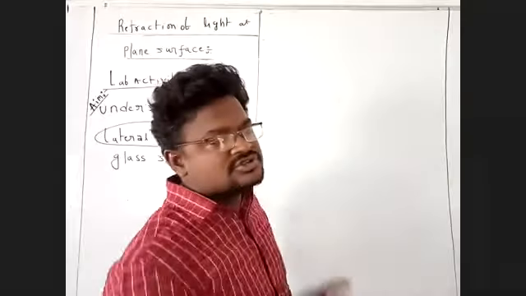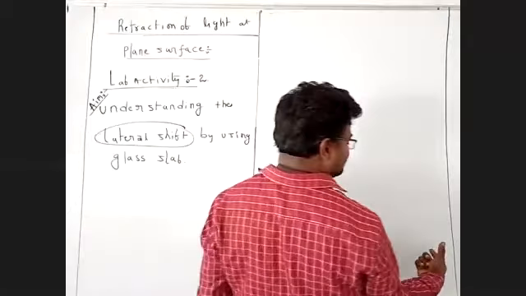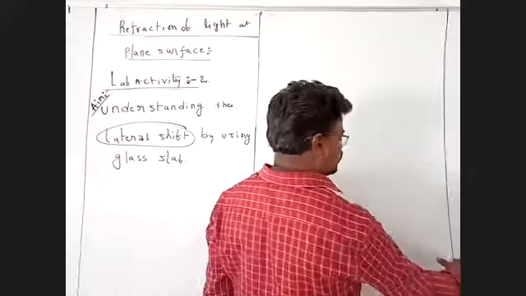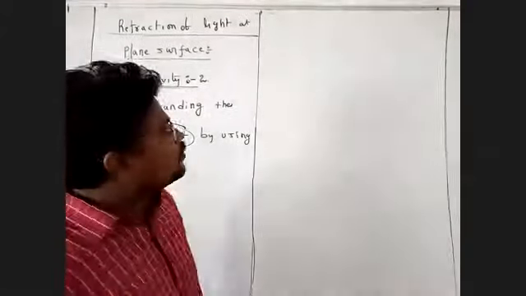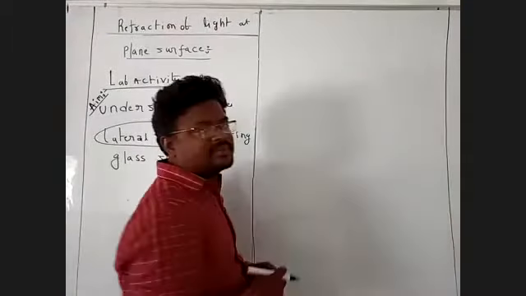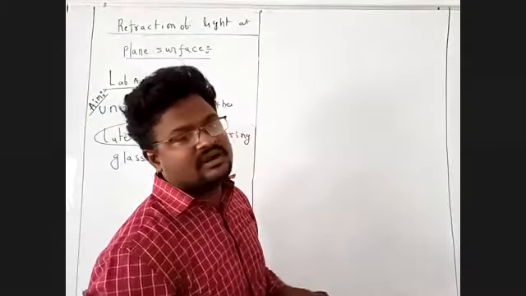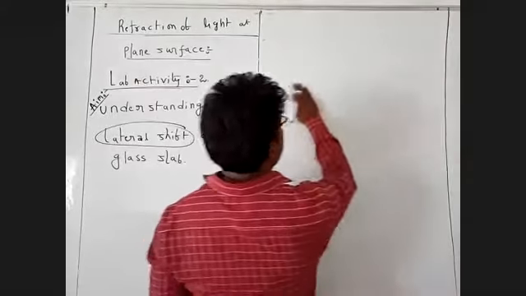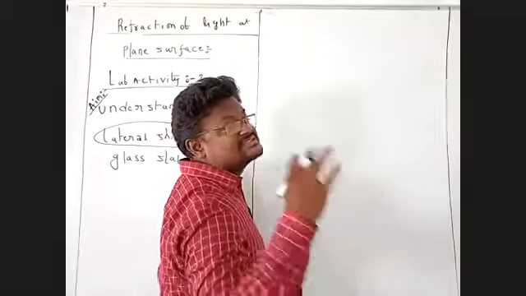So you take the clamps. Clamps attach to the board and paper. So clamps pin the board and white chart. The paper is tied by the pins. Now next I'm taking the glass slab.